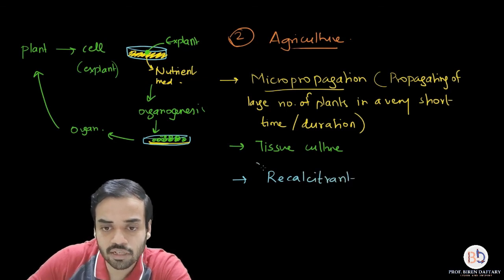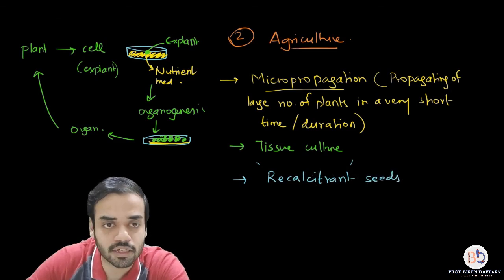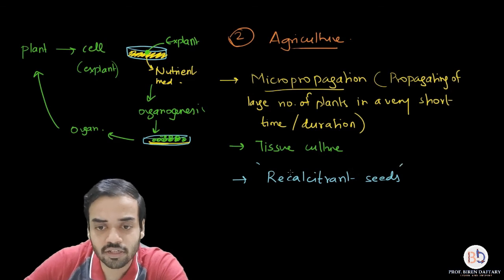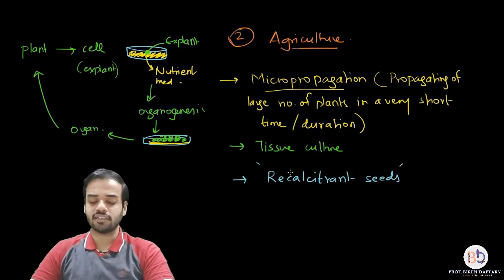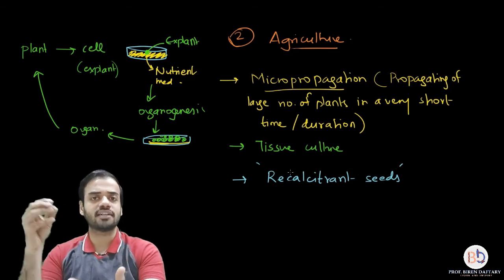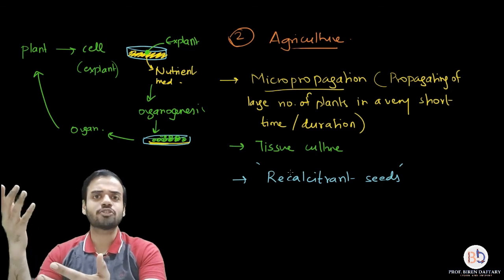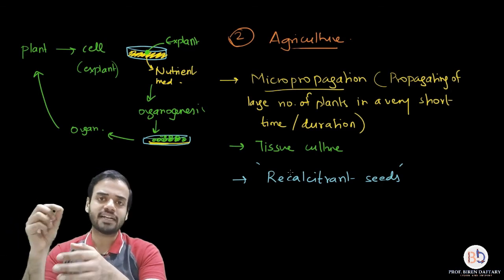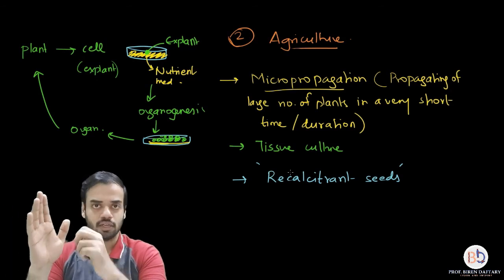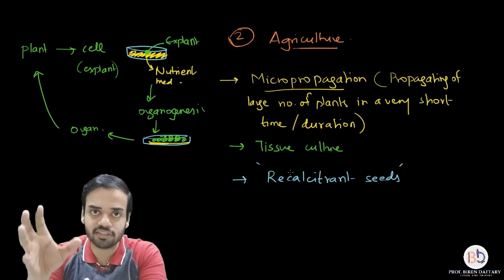Recalcitrant. What is the meaning of recalcitrant seeds? So normally if you remember, there are some things which are called seed banks. Seed banks are the areas where seeds of different plants are preserved at very low temperatures. They are called cryopreservation techniques, minus 196 degrees Celsius, so that seeds can be preserved for a number of years and you can use them whenever you want. Correct? This is basically to prevent extinction of the species of that plant.